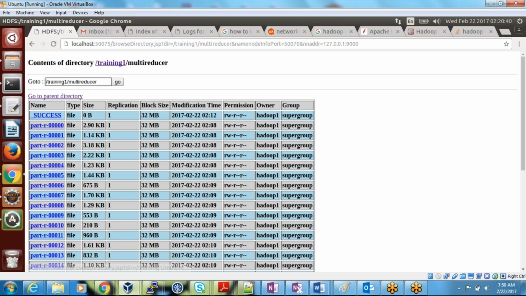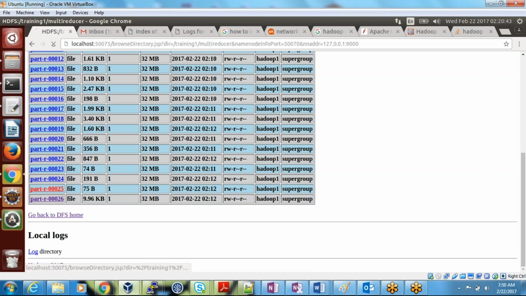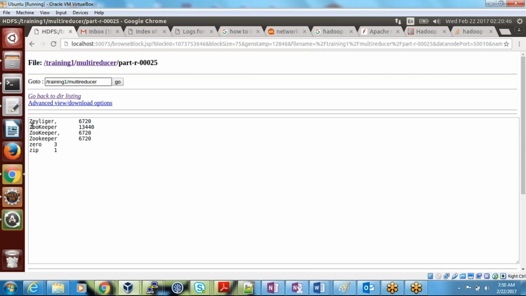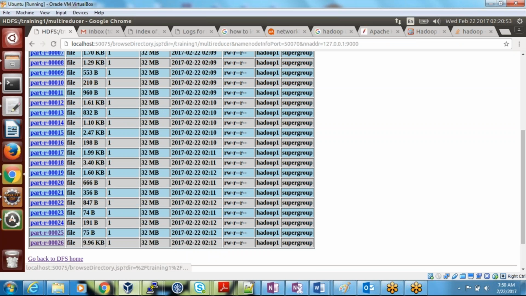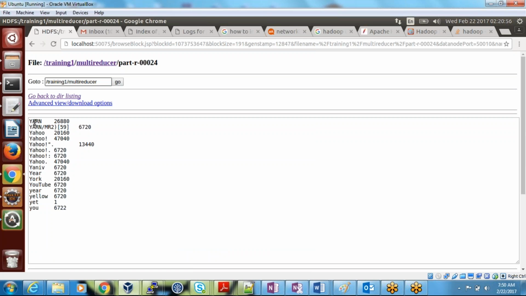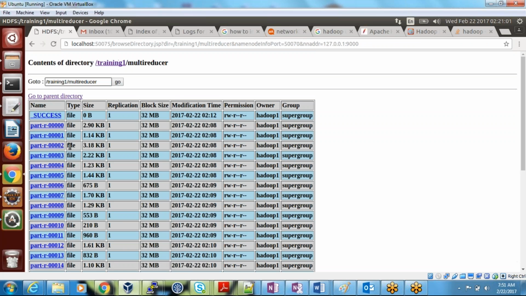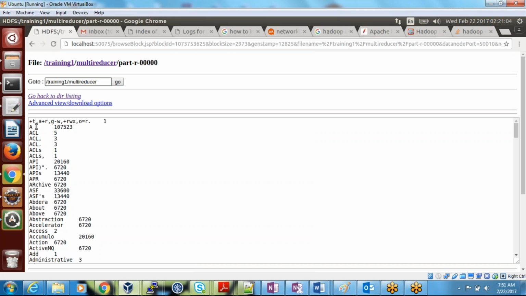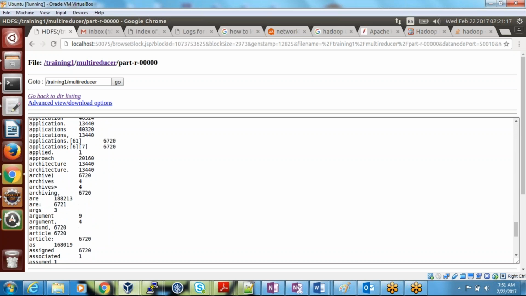And if you go and see the 25th reducer, only words that start with Z. If you go and see 24, words that started with Y. If you go and see reducer 0, words that started with A. I don't know why this came, I was really surprised, but it's actually words starting with A.